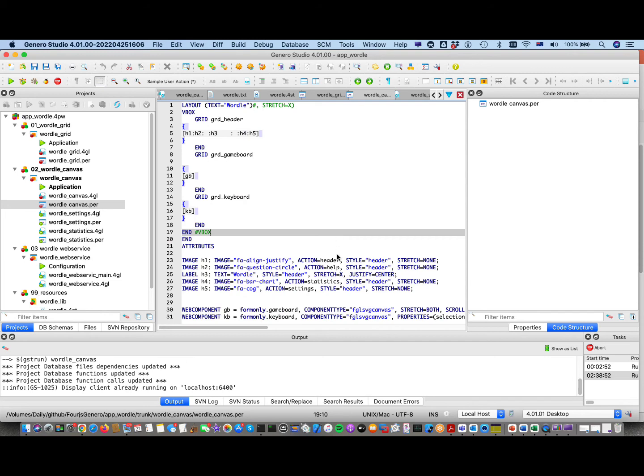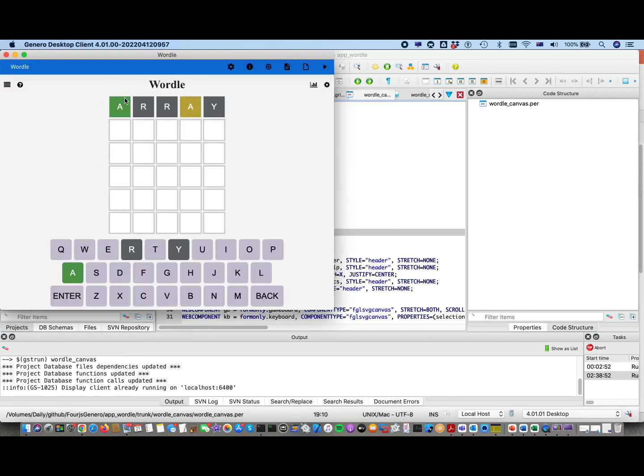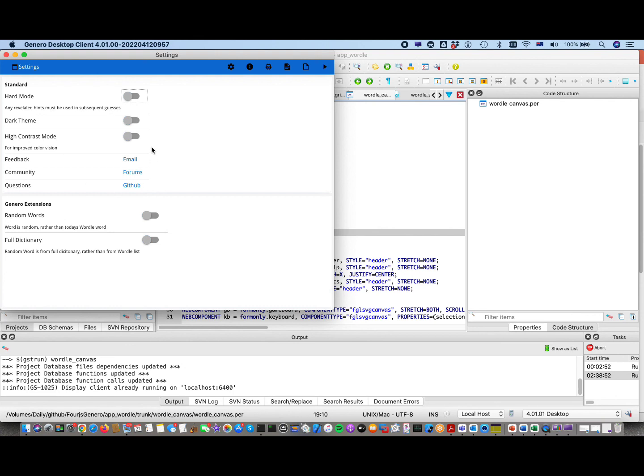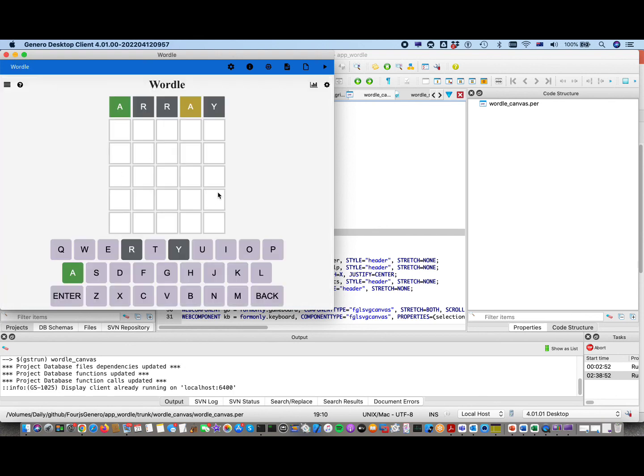As I said, SVG Canvas gives you a lot of control. I can draw these rectangles where I want them and the colors I want them, etc. But it takes a little bit of extra coding to do that, as opposed to a normal business application form, where you're using your .per for your form to arrange your various widgets.